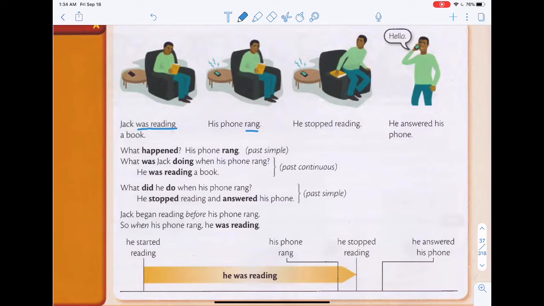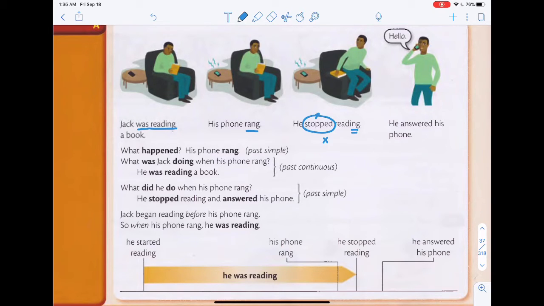But in this sentence, the key word is stopped. So stopped is the action that we're looking at. He stopped reading. So even though reading has ing, this is not a past continuous. This is a past simple because of the verb stopped. Because this is a regular verb, but in a past simple, written in a past simple way. So this sentence is past simple.